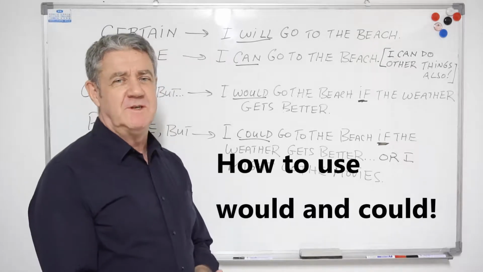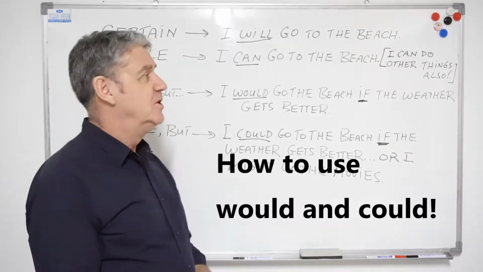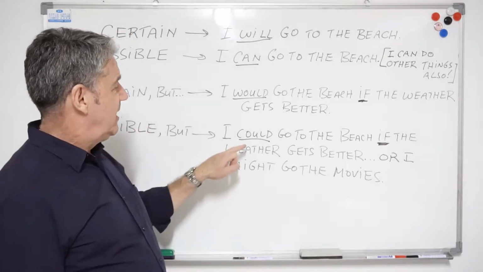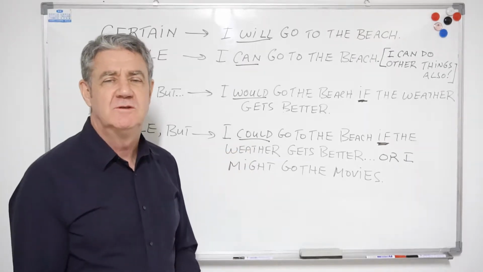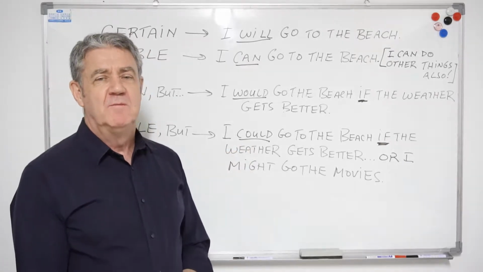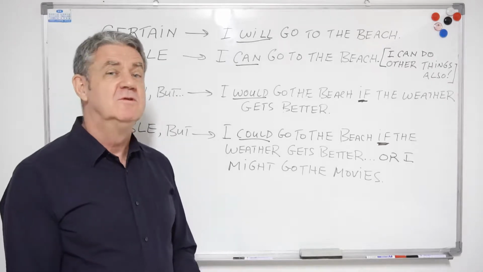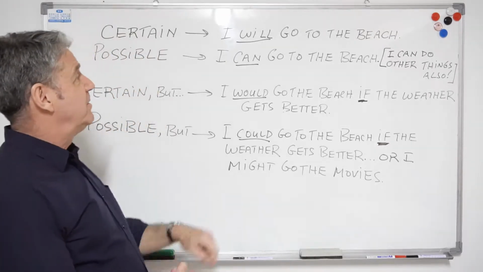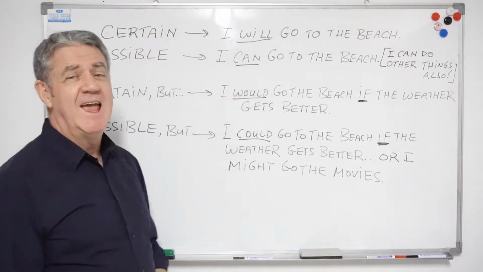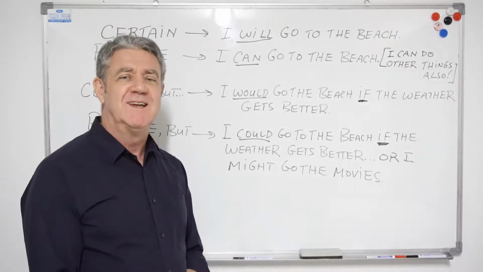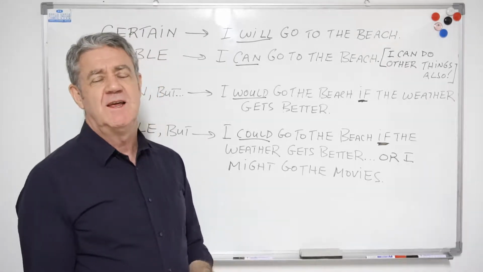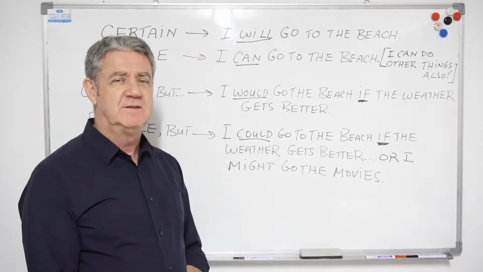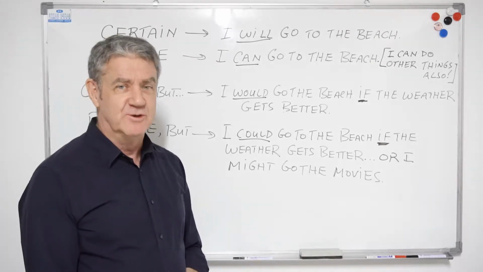So the topic for today's video are the words would and could, because some students get them mixed up. But before we look at the words would and could, we have to look at a couple of other words, will and can, because these words are connected. And if you understand will and can, it's a bit easier to understand would and could.